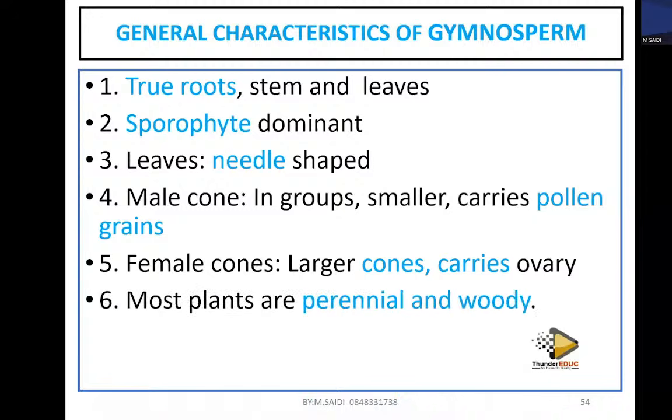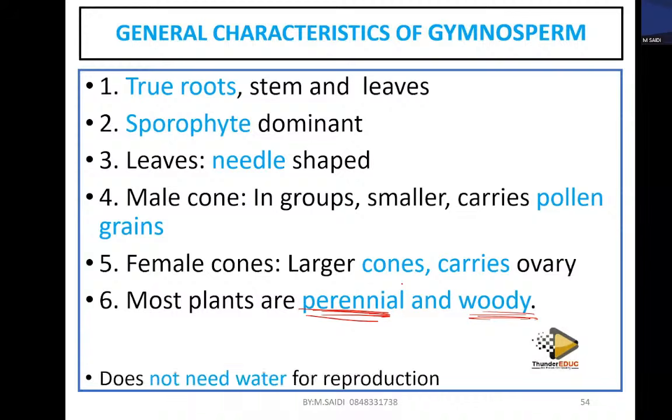Most plants are perennial and woody. What does the word perennial mean? Perennial means plants which can stay more than 1 year. And woody means that they can produce wood. What is wood? Timber. What's timber? The table you are sitting on.